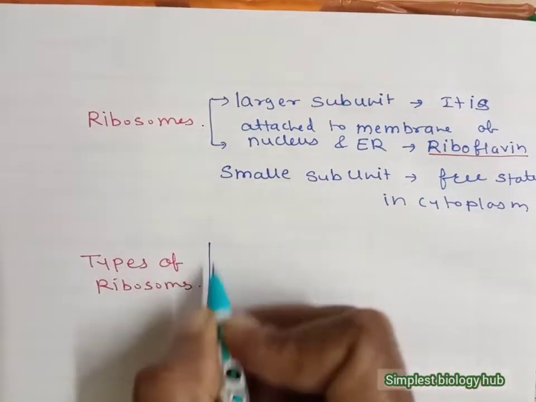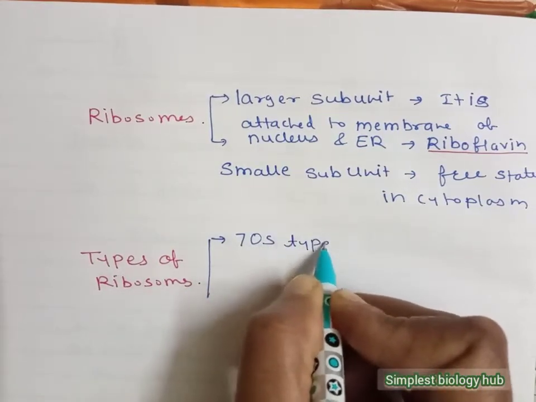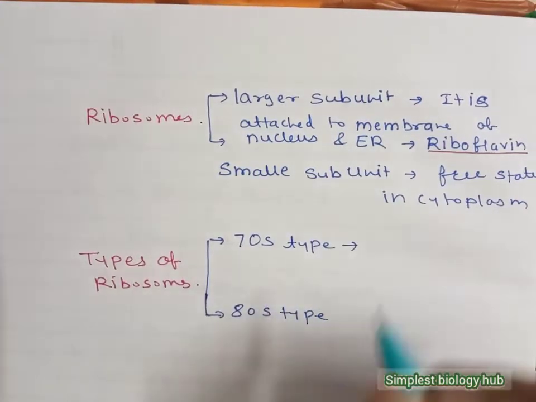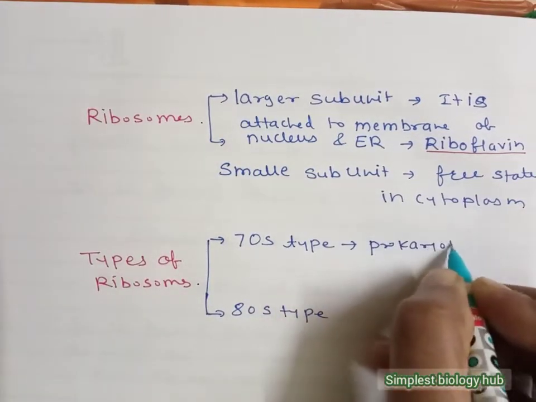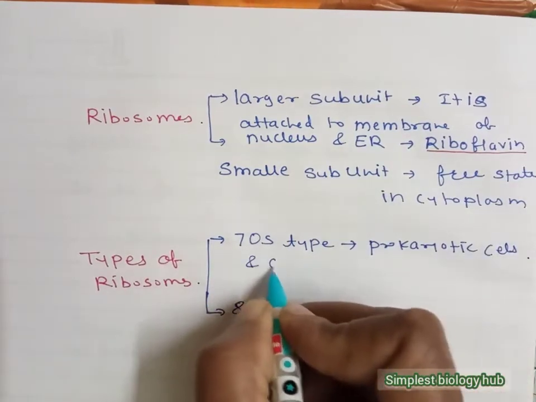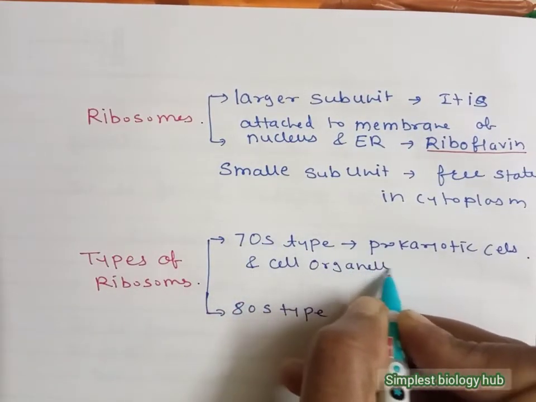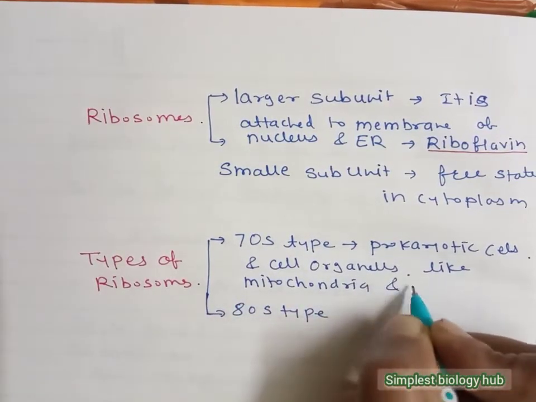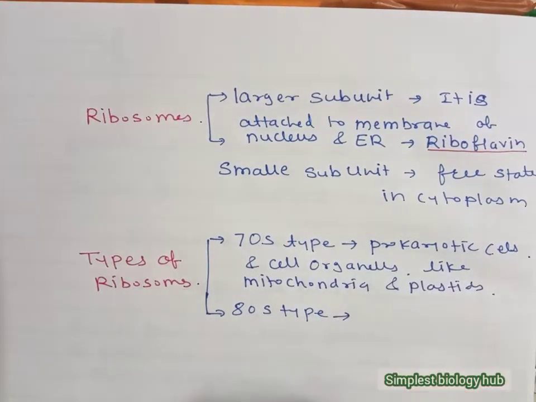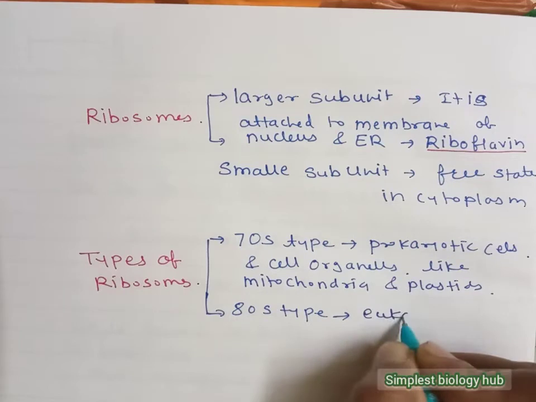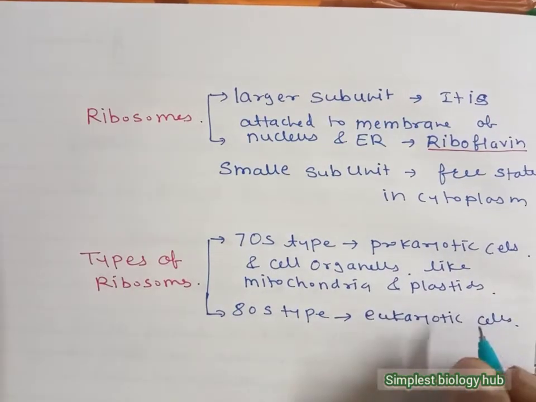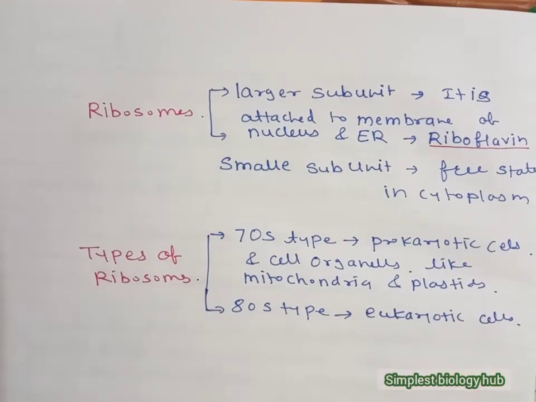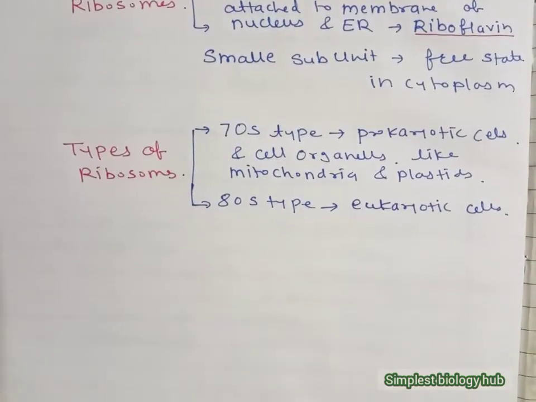It is mainly of two types: 70S type and 80S type of ribosome. The 70S type of ribosome is generally found in prokaryotic cells and cell organelles like mitochondria and plastids, while the 80S type of ribosome is found in eukaryotic cells. The 70S and 80S types of ribosome are again divided into subunits, and we talk about their subunits.